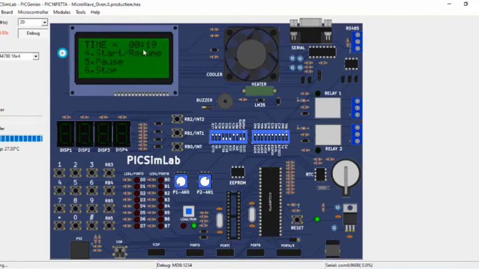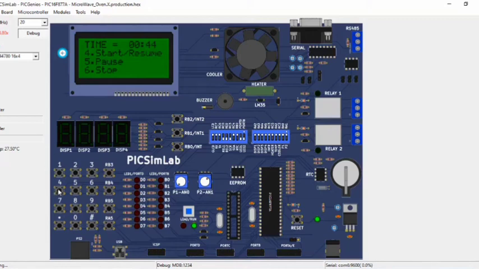You can increase the time by pressing start, that is the 4 key, and you can pause by pressing 5. See, I have pressed the 5. The cooler is stopped. When I press 4, it will resume, and now it will not get increased by 30 seconds. It will resume where it got stopped.